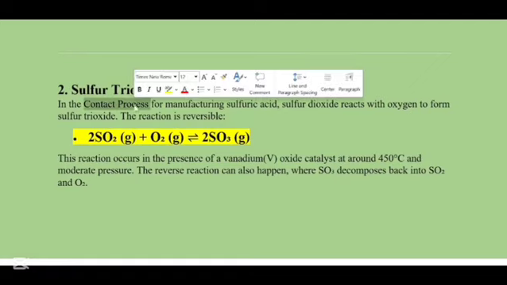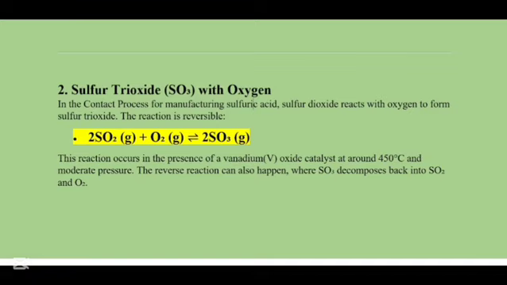In the contact process for manufacturing sulfuric acid, sulfur dioxide reacts with oxygen to form sulfur trioxide. This reaction is reversible. Now in this example, you can see that we have 2SO2. It is in the form of a gas, and when it is combined with oxygen's two diatomic molecules, which is also in a gaseous state, they will form 2SO3. 2SO3 is basically sulfur trioxide.